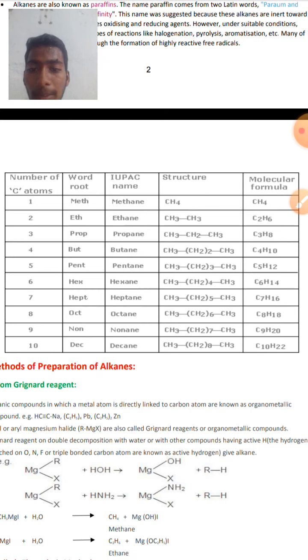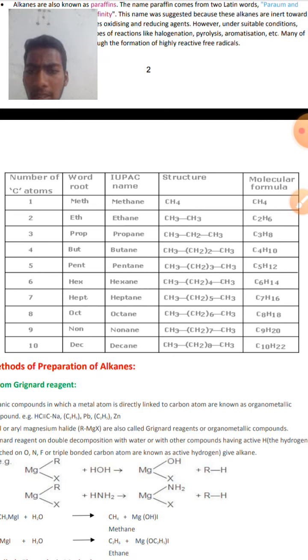If 7 carbon atoms are present, the root word will be hept and the IUPAC name will be heptane. The structural formula will be CH3(CH2)5CH3, and the molecular formula will be C7H16. If 8 carbon atoms are present, what is the root word? Oct, and the IUPAC name will be octane, the structural formula will be CH3(CH2)6CH3, and the molecular formula will be C8H18.